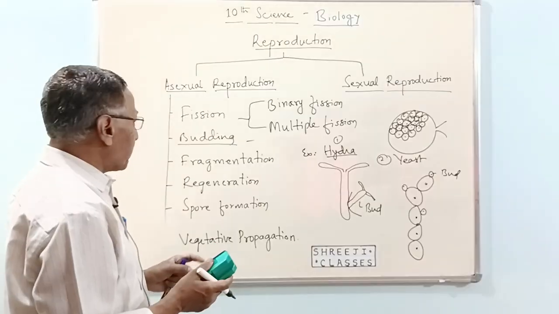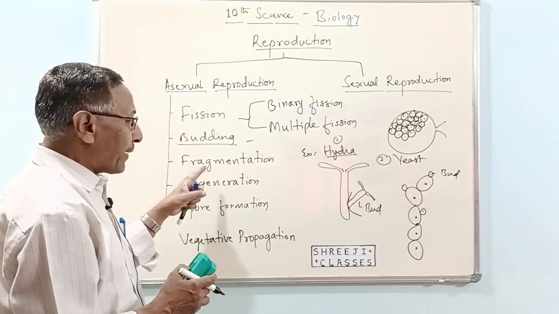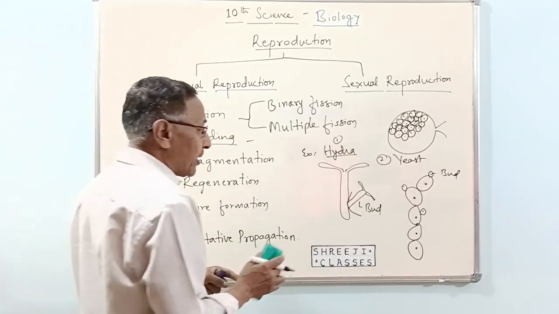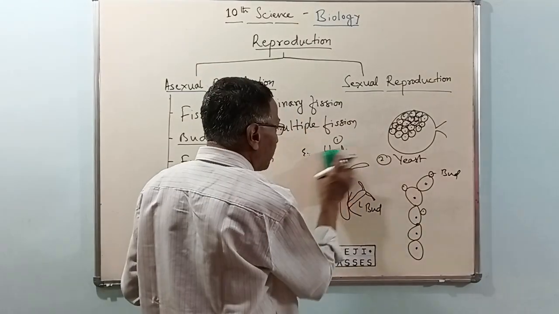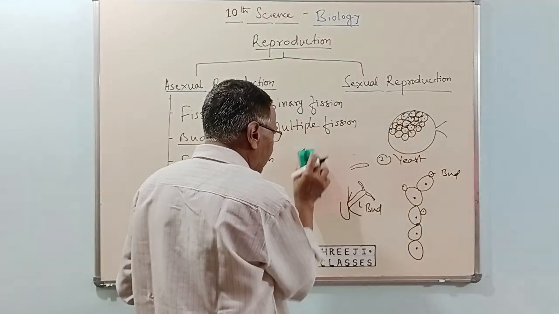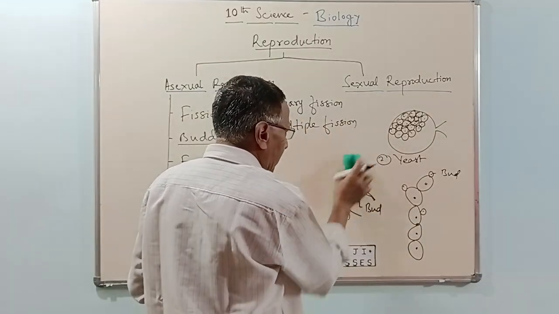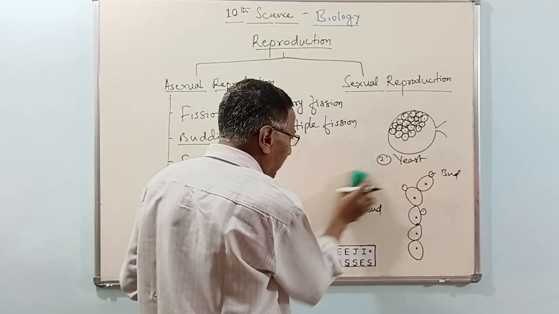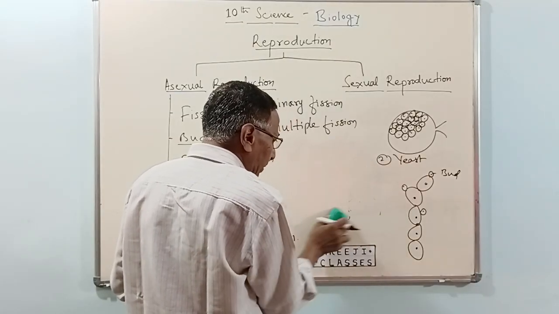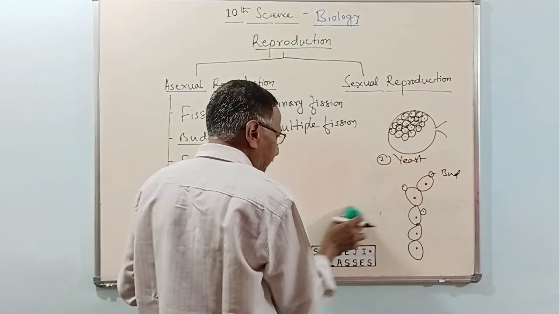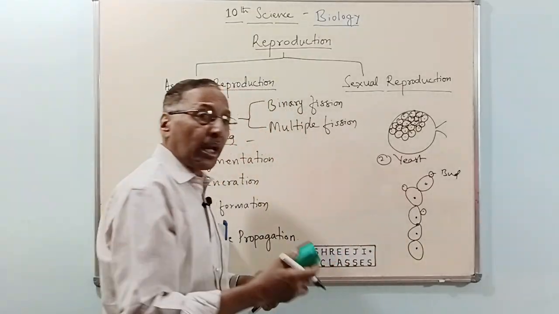Now, coming to the third one called fragmentation. What is fragmentation? Fragment again refers to pieces. Now there are some multicellular algae. Where do algae grow?